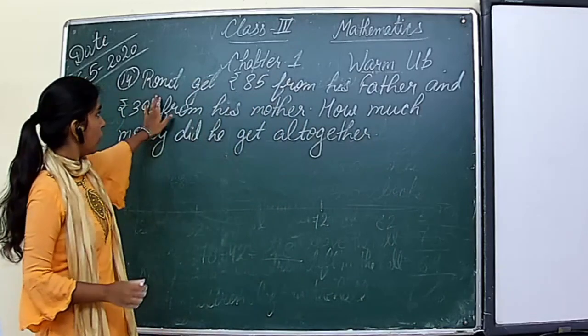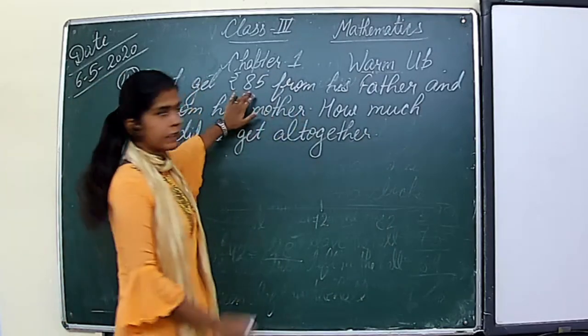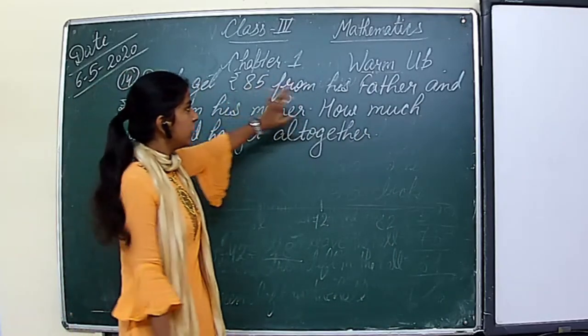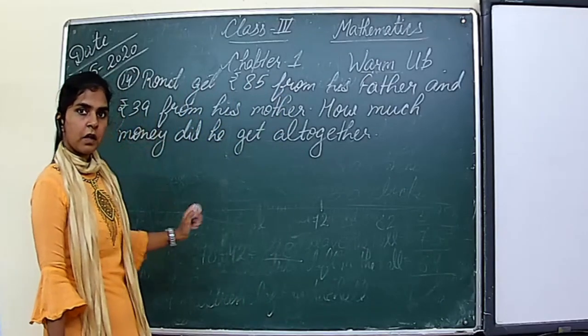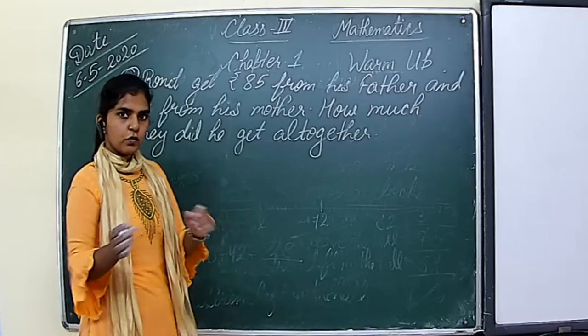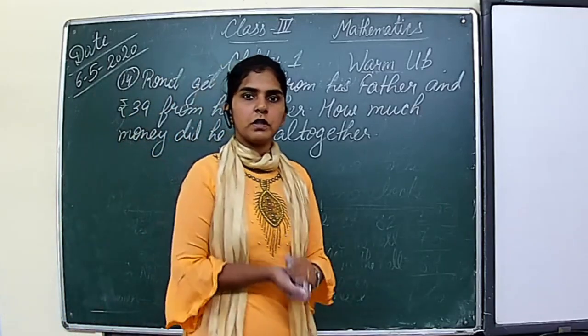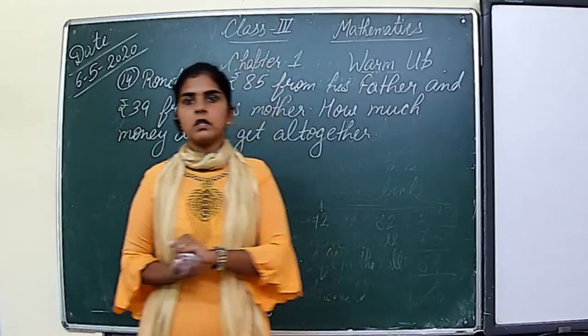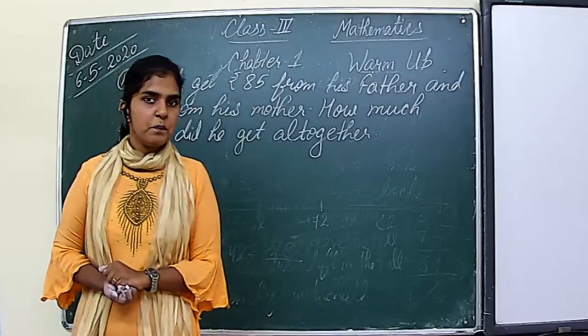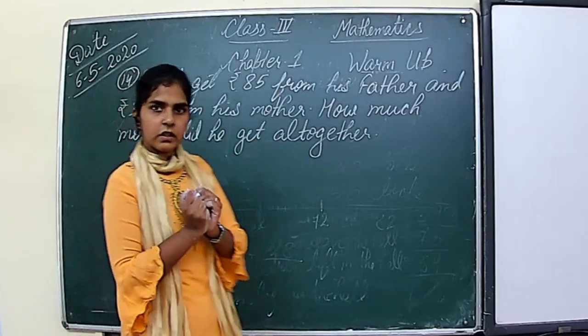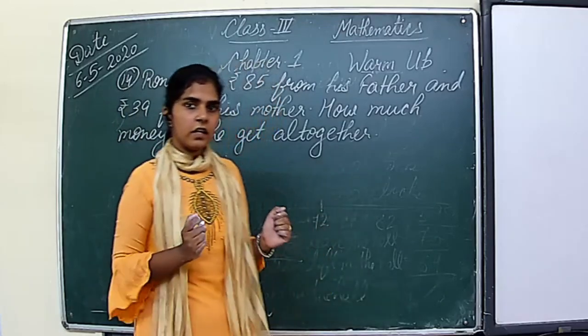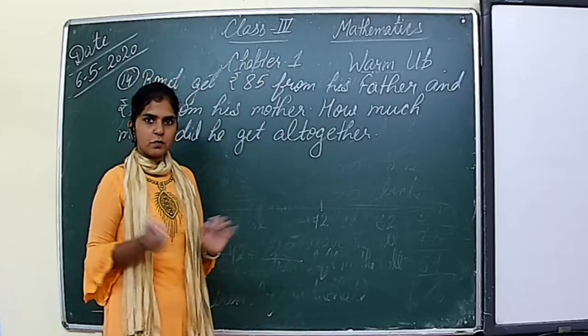So Ronit's father gave him 85 rupees and his mother gave him 39 rupees. Let us suppose your father gave you 10 rupees and your mother gave you 20 rupees. How much money will you have all together? You will say, I have 30 rupees, right?